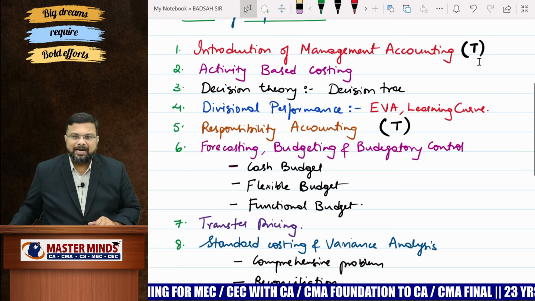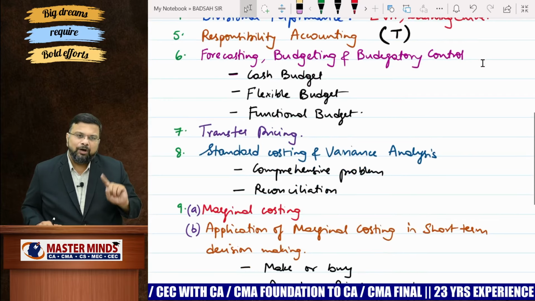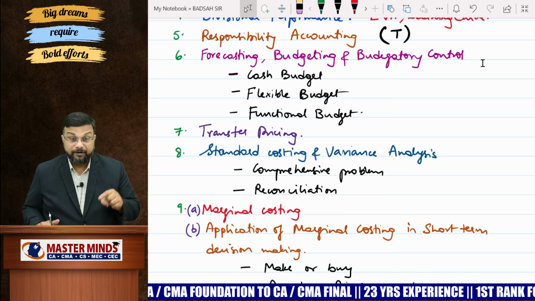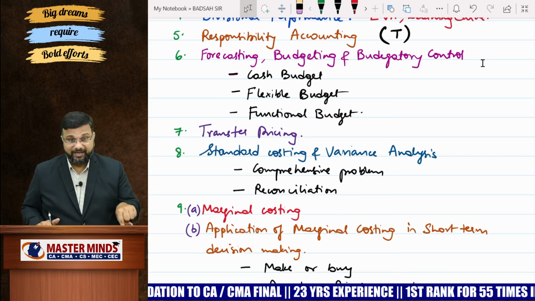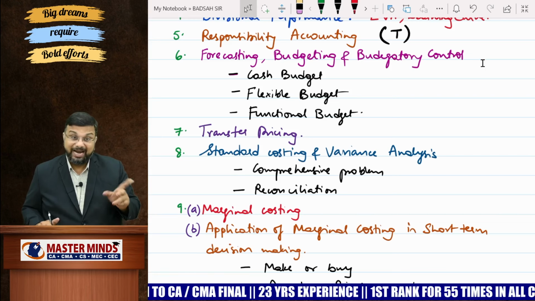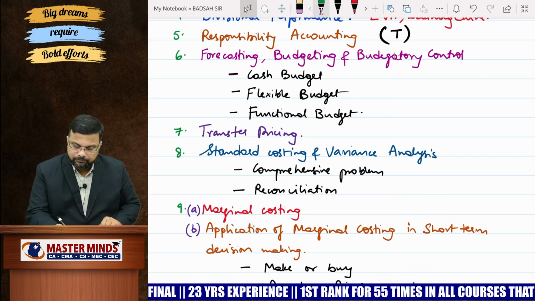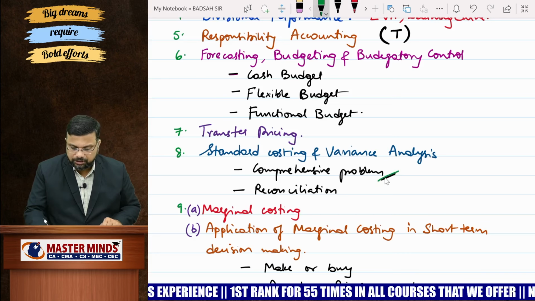Sir, when it comes to standard costing, in cost accounting, you have only material variance and labor variance, right? Here we have material, we have labor, we have variable overhead variance, fixed overhead variance, sales variance, both value as well as margin, and reconciliation. So focus on problem. Which problem, sir? Comprehensive problem. What do you mean by comprehensive problem, sir?